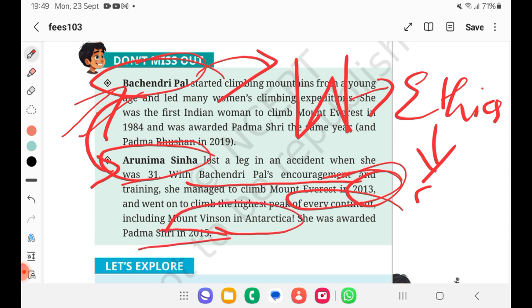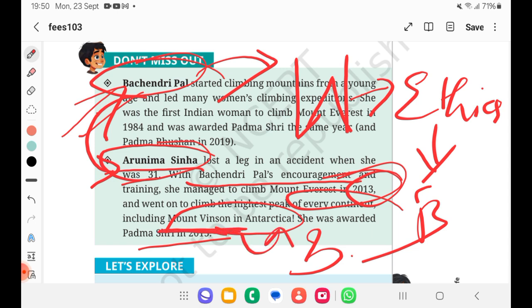So here three questions are there. Who is the first woman to climb Mount Everest? Bachendri Pal. Who was the Indian who climbed the highest peaks of most continents? It says Arunima Sinha. Then, which is the highest peak or mountain of Antarctica, or where is this Mount Vinson located? Mount Vinson is from Antarctica.